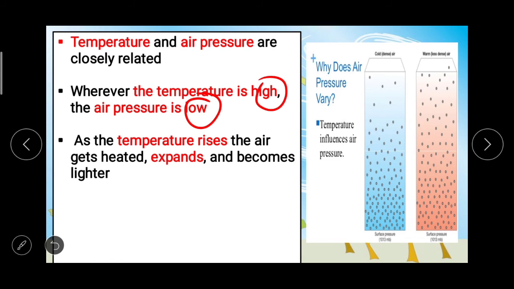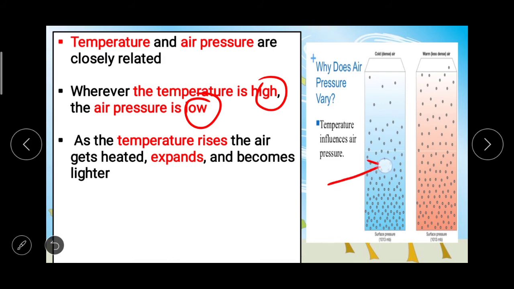As the temperature rises, the air gets heated, expands and becomes lighter. Very simple to understand. As the temperature rises, air molecules get heated, expand and become lighter. Becomes lighter.